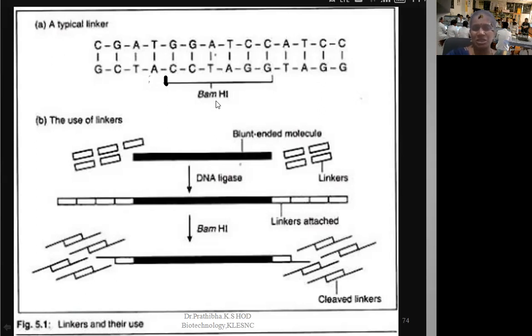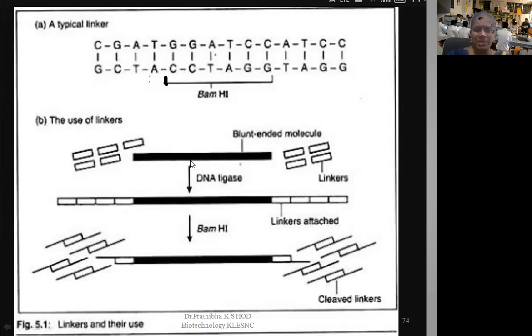So when you treat with that particular restriction enzyme, it will definitely cut in a zigzag pattern, that is, in the sticky pattern. That is the hint, the principle behind this conversion of a blunt-ended DNA molecule to a sticky-ended DNA molecule.